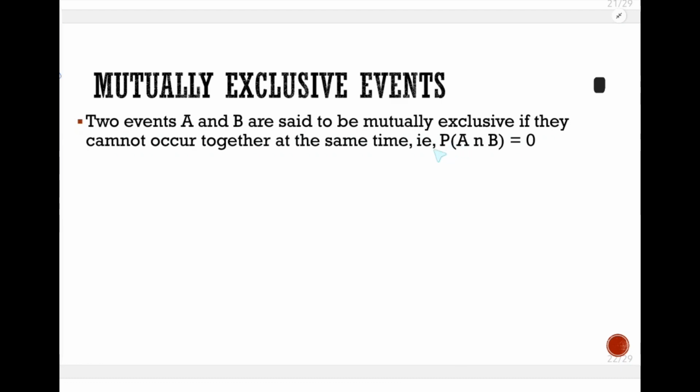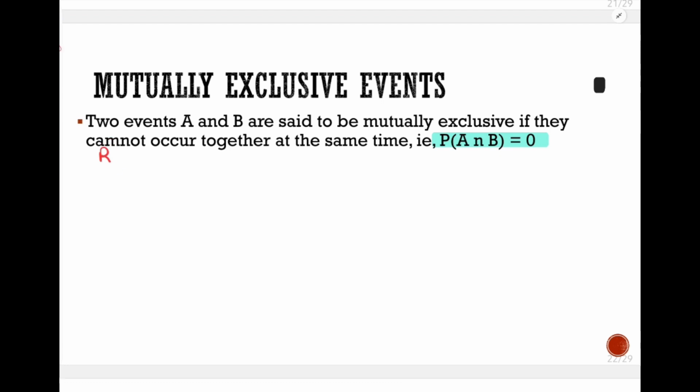And the condition for mutually exclusive events is that they don't have an intersection. Why? They cannot coexist, or they cannot occur together at the same time. And this is the condition. Probability of A intersection B is equal to 0. That's the condition for mutually exclusive events.